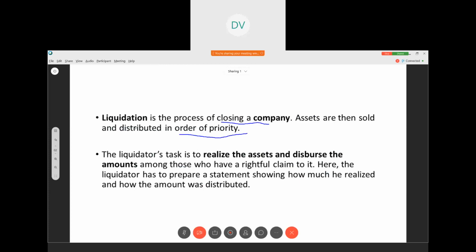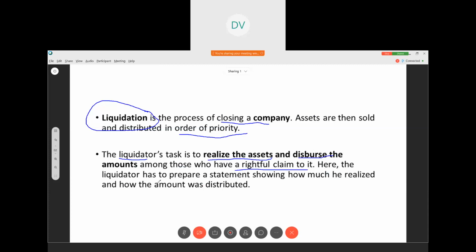So, who is the liquidator? The person who is in charge of this liquidation is considered the liquidator. What is his task? The liquidator's task is to realize the assets. Realizing assets means he has to sell the assets and disperse the amount among those who have a rightful claim to it. Those people should be given the amount. So, he has to distribute in the same way.